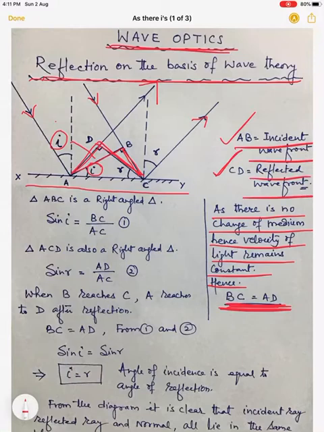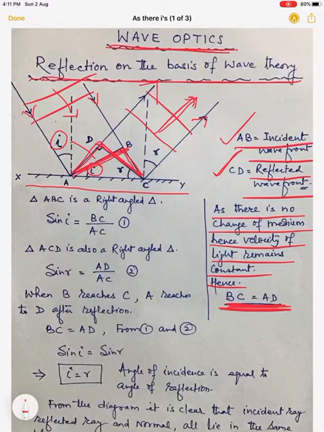So actually a wavefront strikes the reflecting surface and is reflected and goes in this direction. Here the wavefront is coming, and after striking the reflecting surface, the wavefront is going in this direction. So in this way, we can explain the phenomena of reflection in terms of wavefront.